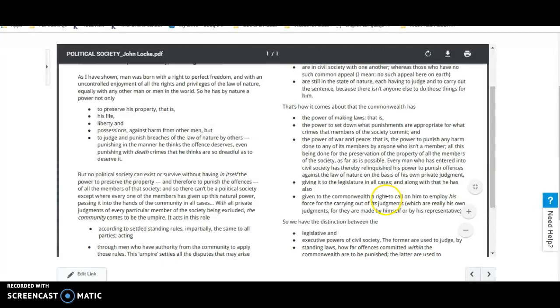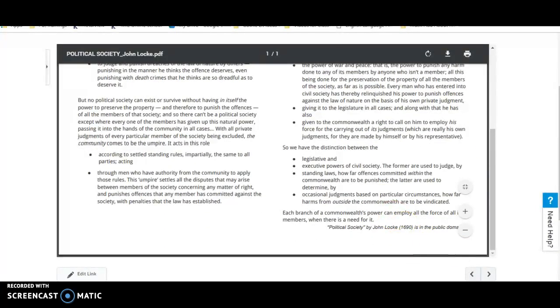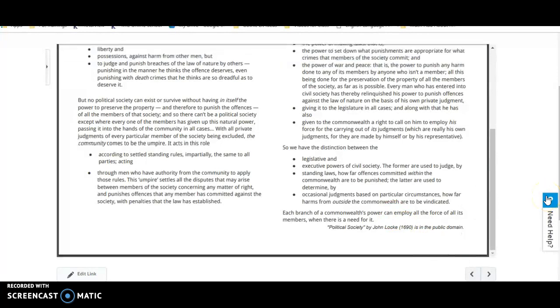So we have the distinction between the legislative and executive powers of civil society. The former are used to judge, by standing laws, how far offenses committed within the Commonwealth are to be punished. The latter are used to determine by occasional judgments based on particular circumstances how far harms from outside the Commonwealth are to be vindicated. Each branch of a Commonwealth's power can employ all the force of all its members when there is a need for it.